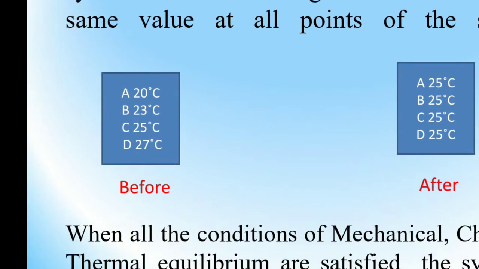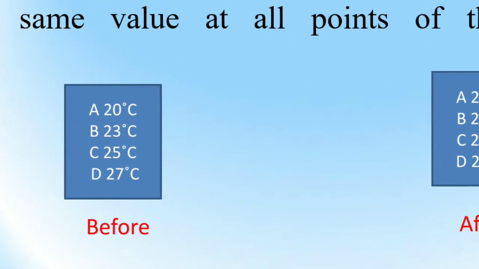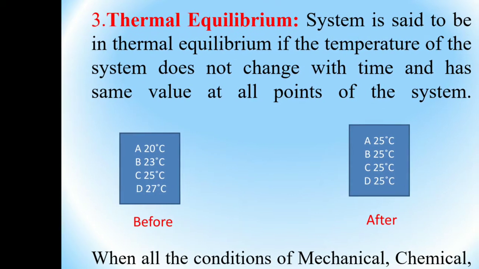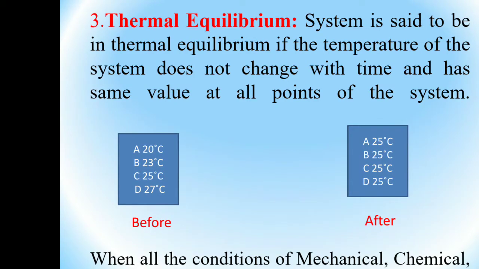Consider the system before. Take N number of points; as an example, I will consider one system and mark 4 points A, B, C, D. Point A is at 20 degrees Celsius, B is 23 degrees Celsius, C is 25 degrees Celsius and D is 27 degrees Celsius. Check here, is the temperature the same everywhere? No. We don't call this thermal equilibrium.